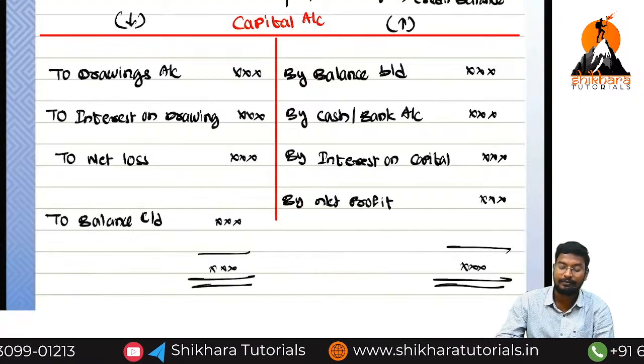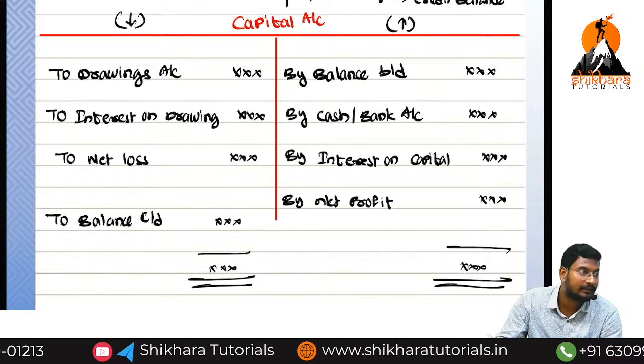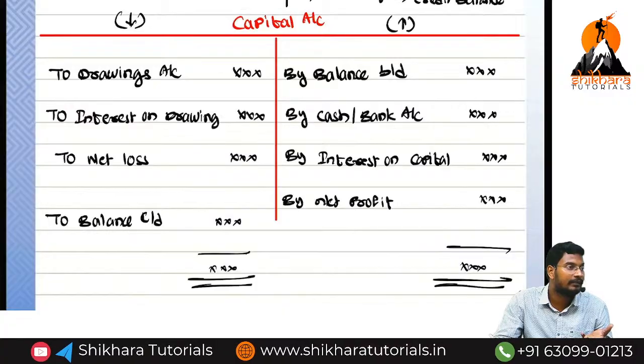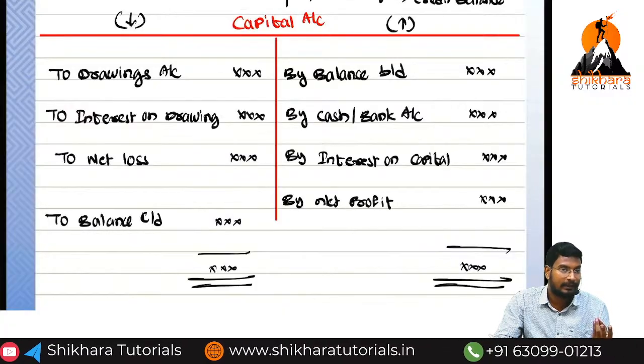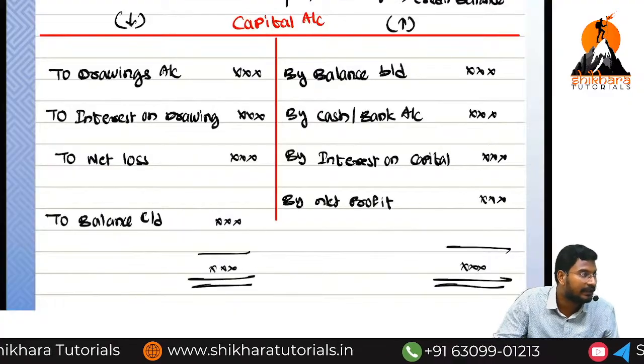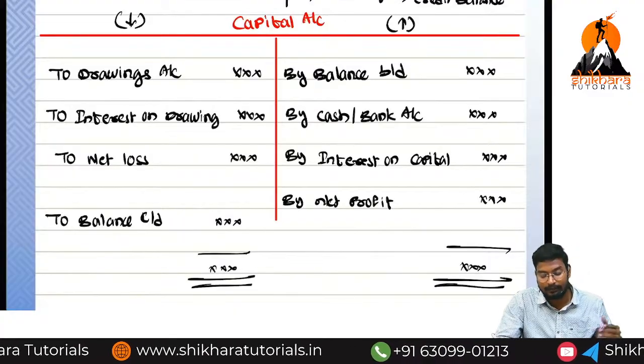If it increases, which side? Credit side. If it decreases, which side? Debit side. Because of which reasons will the capital balance increase? Opening capital, additional capital, interest on capital, net profit. Because of which reasons will the capital decrease? Drawings, interest on drawings, net loss.